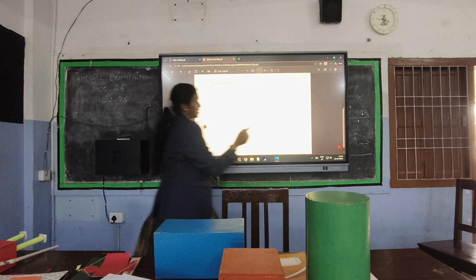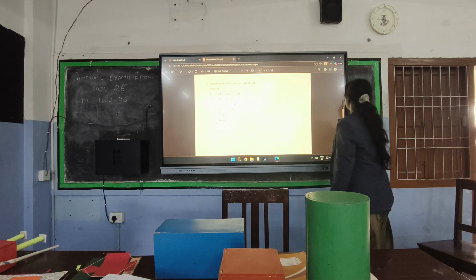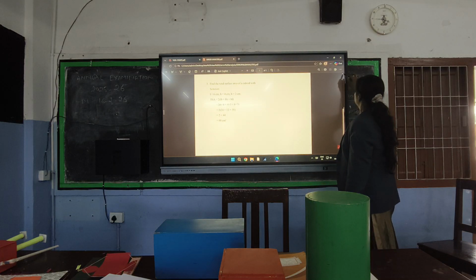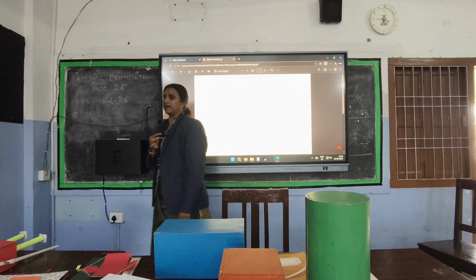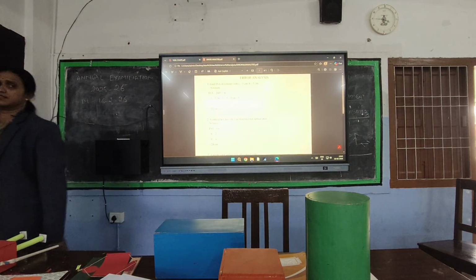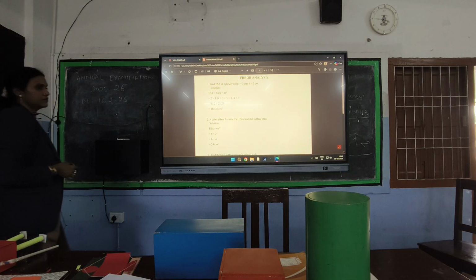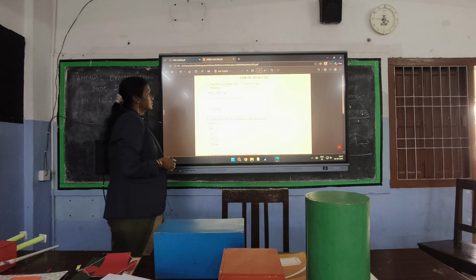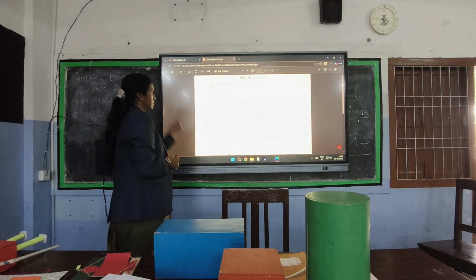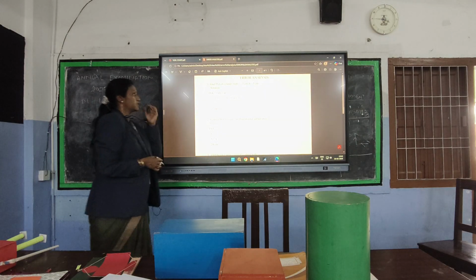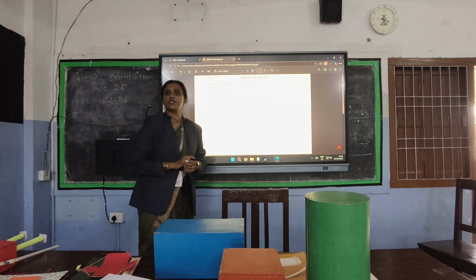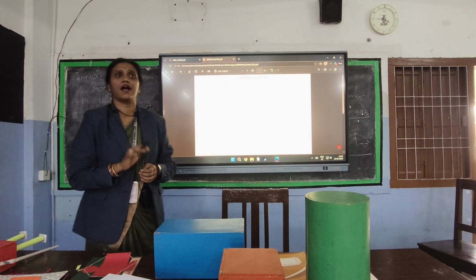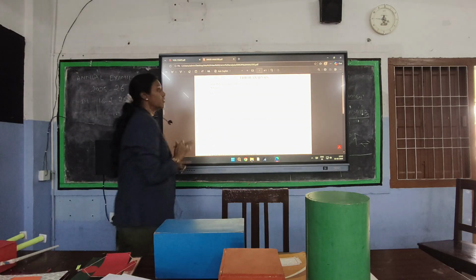So in some questions, you are having the solutions. They are wrongly written, that is, the solutions are incorrect. You have to tell me what mistake you had in that and what is the correct answer. Yes? Now in the first one there is a mistake in the formula. It should be 2 pi rh plus 2 pi r square. Yes, very good. So find the total surface area of a cylinder. The formula should be 2 pi rh plus 2 pi r square. So the mistake is the formula.